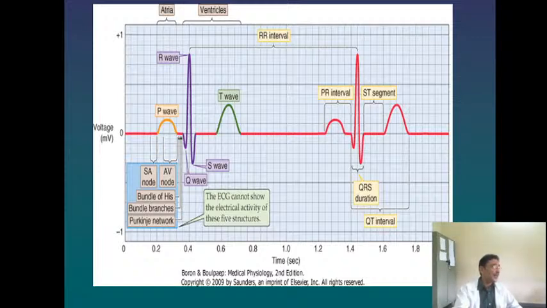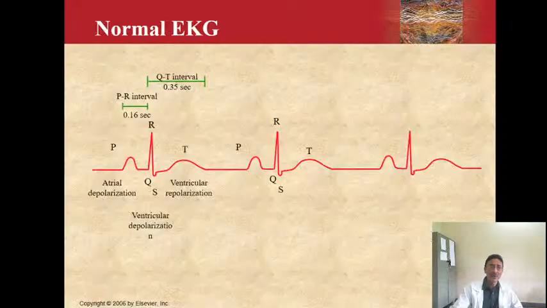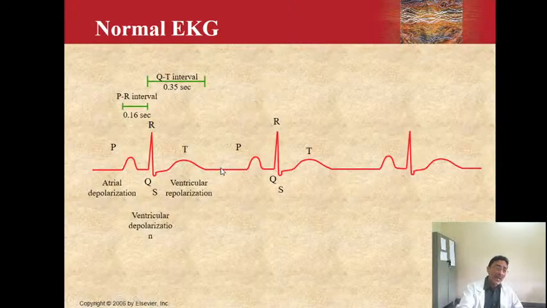So the first is called an incomplete heart block. A prolonged interval is an incomplete heart block, and this incomplete block can be a first degree block or a second degree block. So what do we mean by first degree block? A PR interval of more than 0.16 seconds means that there is a first degree heart block.